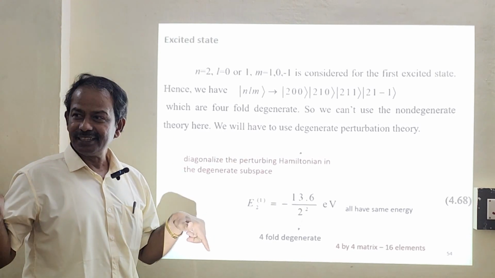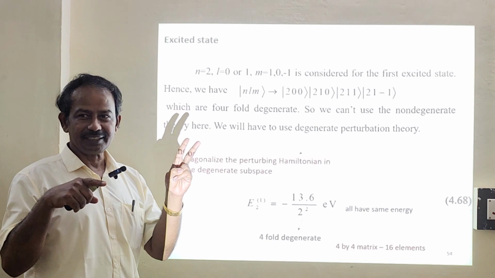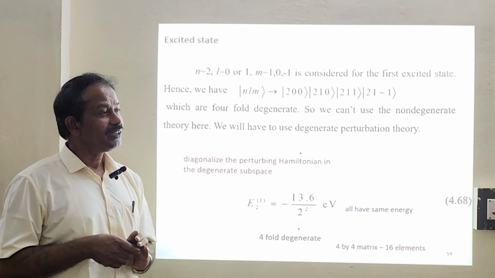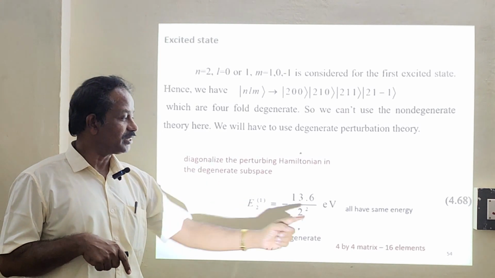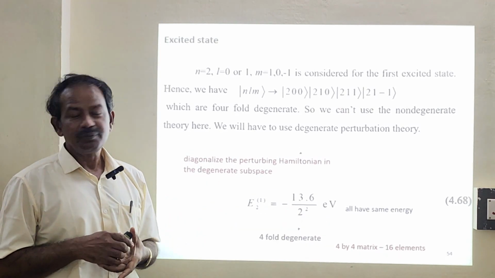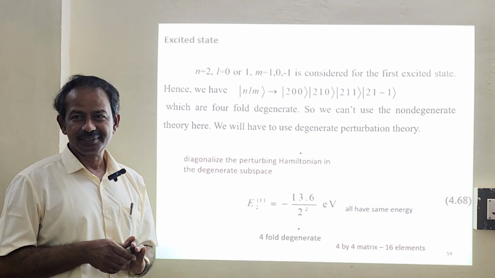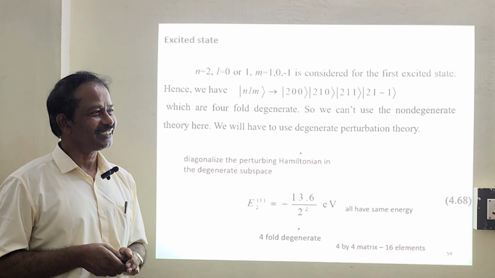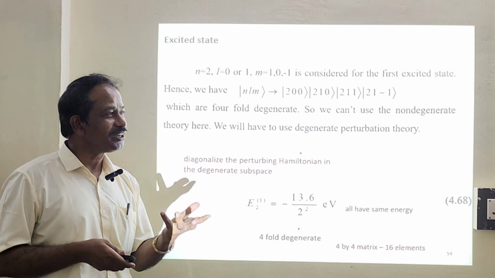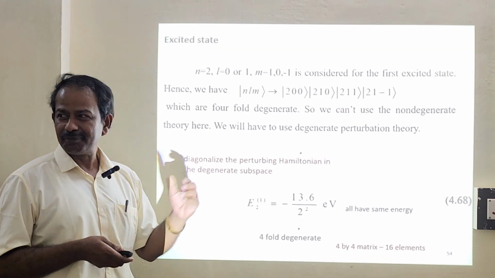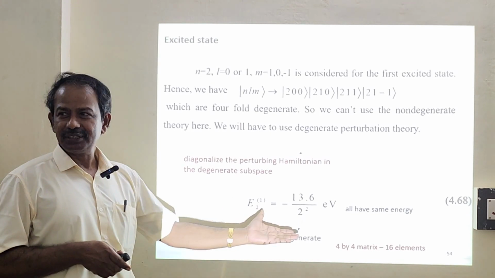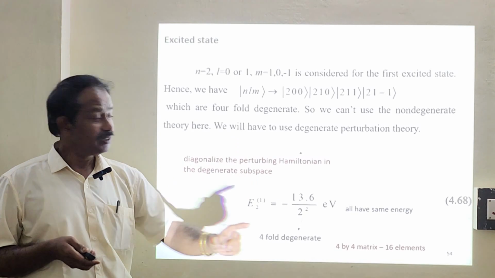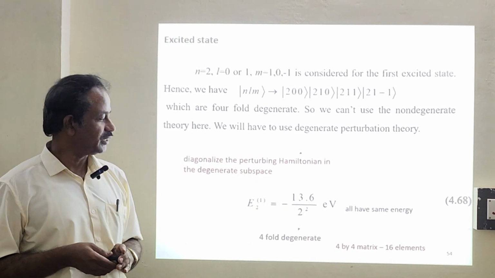In a matrix. Yesterday we solved for 2, so a 2 by 2 matrix, correct? Now, since 4 wave vectors are there, we are going to have a 4 by 4 matrix, so 16 elements to solve. We need not solve 16 elements. Using the parity method, we are going to solve only one element. That is the idea. That's the beauty of parity. Immediately we will come to know the answer if we know the parity well. We need not solve all the 16 elements.